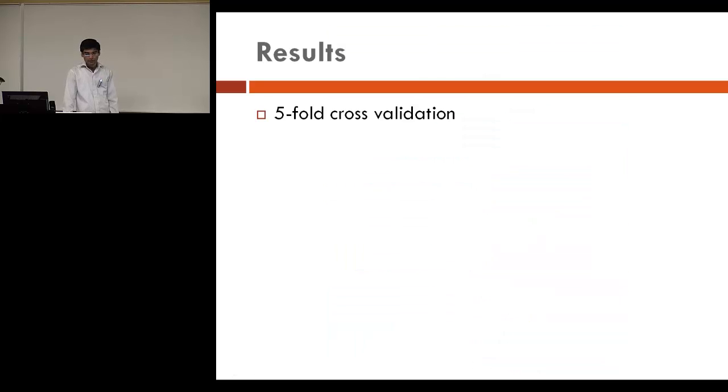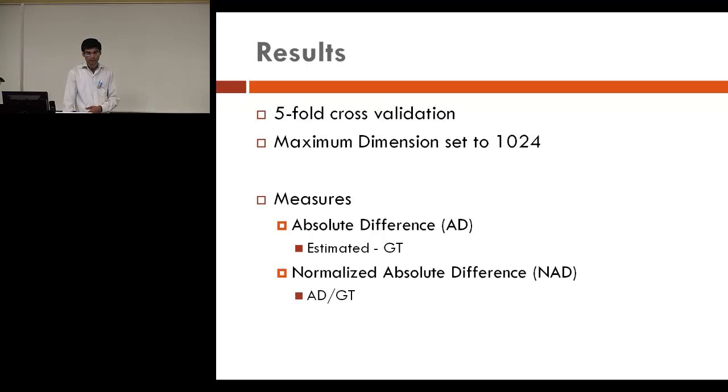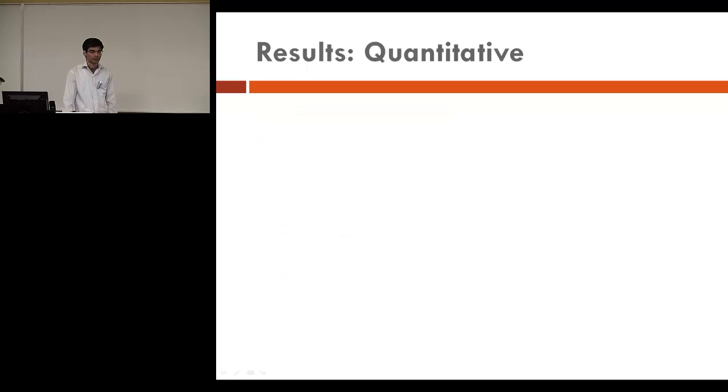So for the results, we have 50 images. We did 5-fold cross-validation. And the measures we used were absolute difference, the estimated count minus the ground truth count, and the normalized absolute difference, which is just the percentage error.